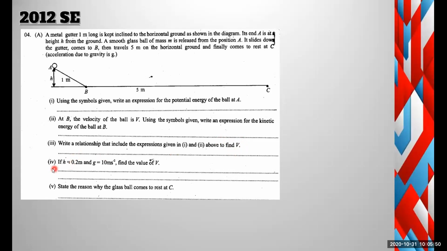Right, I'll give you the answers. Here there is a question. After you find this formula, you can find the answer for V by applying the values. And what is the reason why the glass ball comes to rest at C?